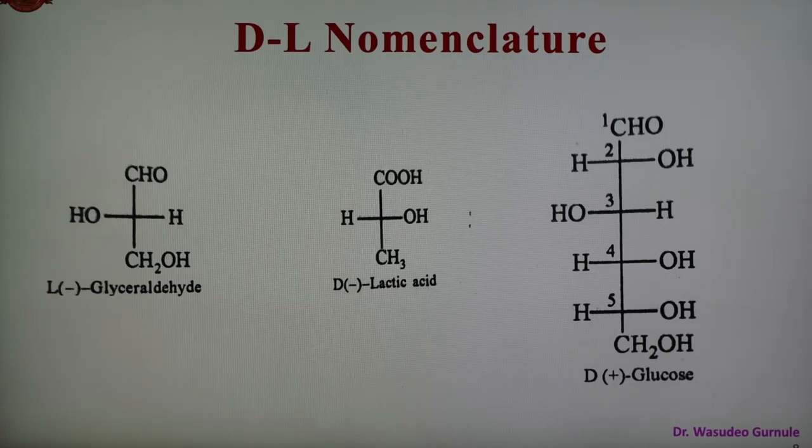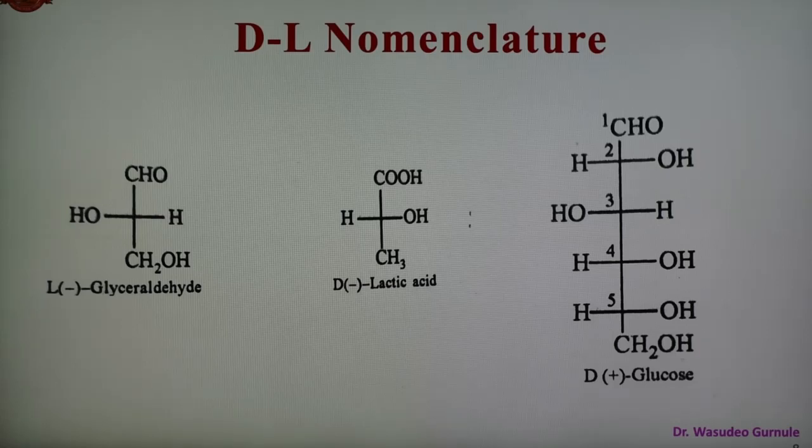Generally D-glucose is used in the study, so we can say that for a compound which contains several chiral carbon atoms, the configuration at one stereocenter is related to the glyceraldehyde, and the configuration at the other stereocenters is determined relative to the first. The example is shown here. For most stereocenters, D-glucose is the example, and the structure is shown here. So D or L nomenclature, or the configuration, is given to an organic compound relative to glyceraldehyde as a standard compound.